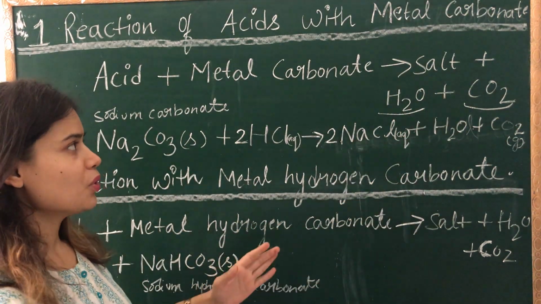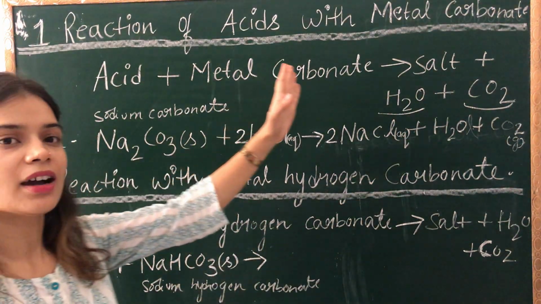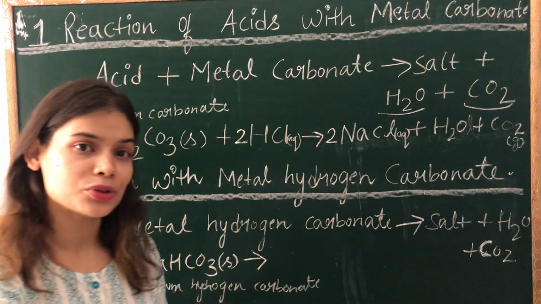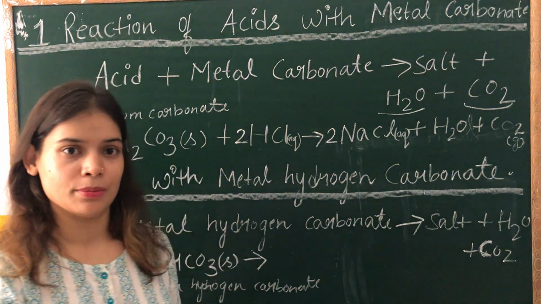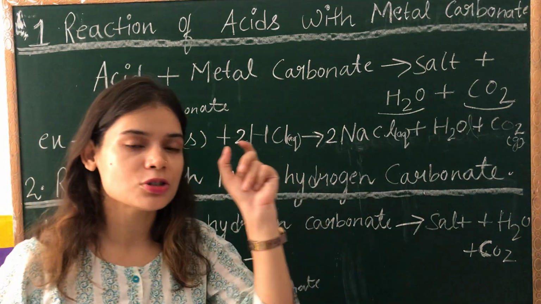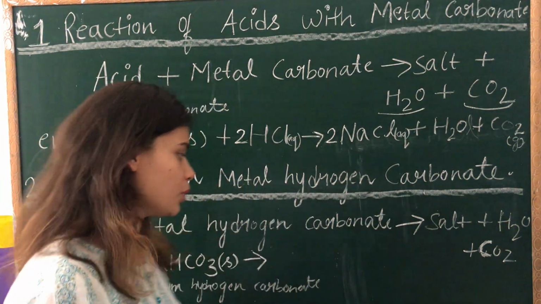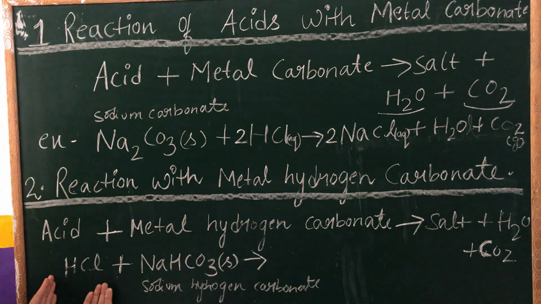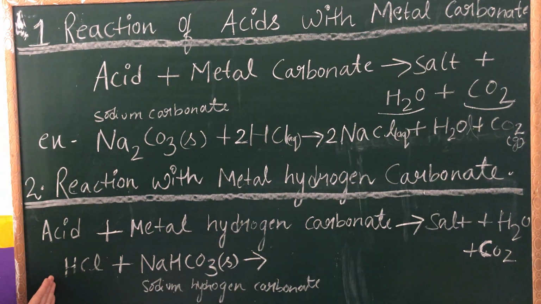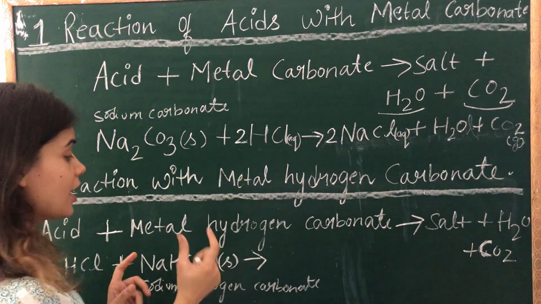Clear, children? Whenever acids react with a metal carbonate or a metal hydrogen carbonate, the product will be the same: they will give us salt, water and carbon dioxide. Okay, so let us complete this equation. HCl plus NaHCO3, what will be the product? NaCl, because we have to find out the salt.